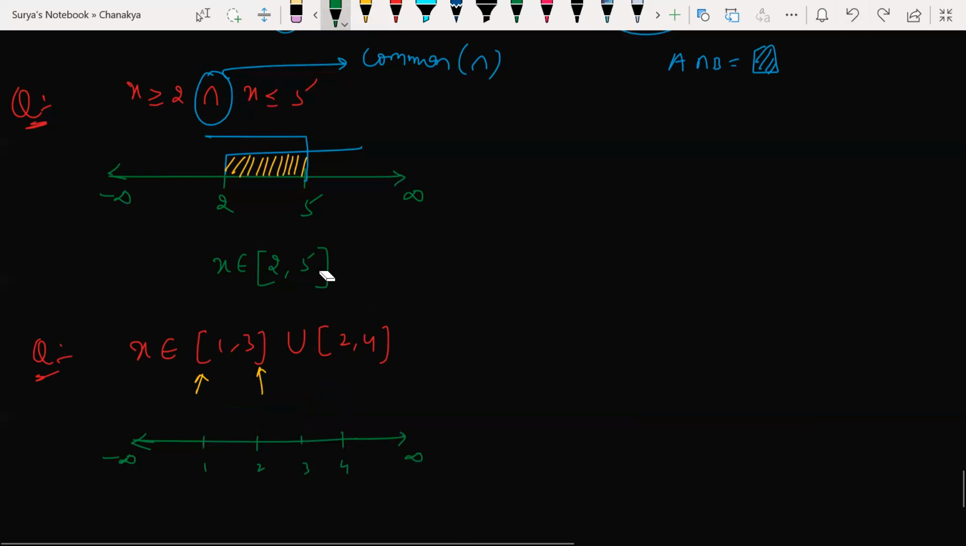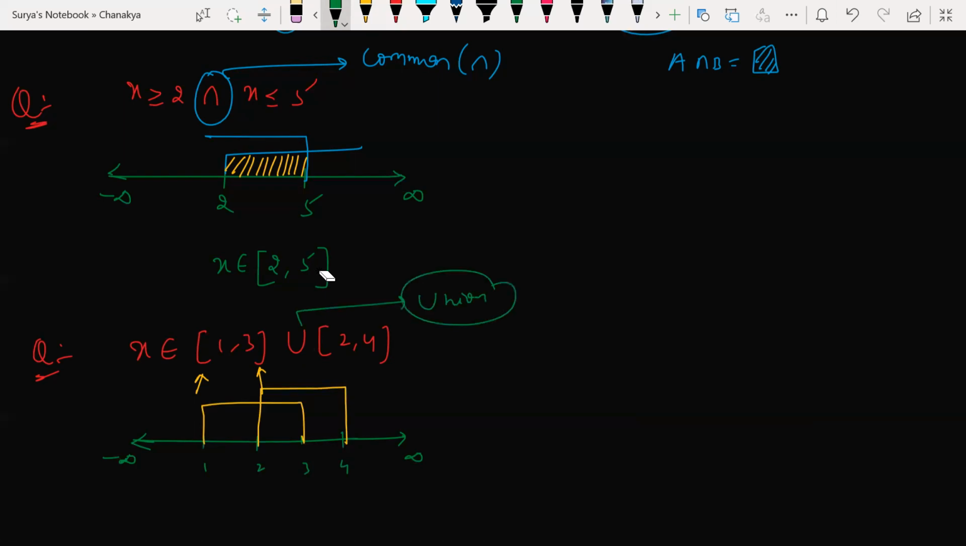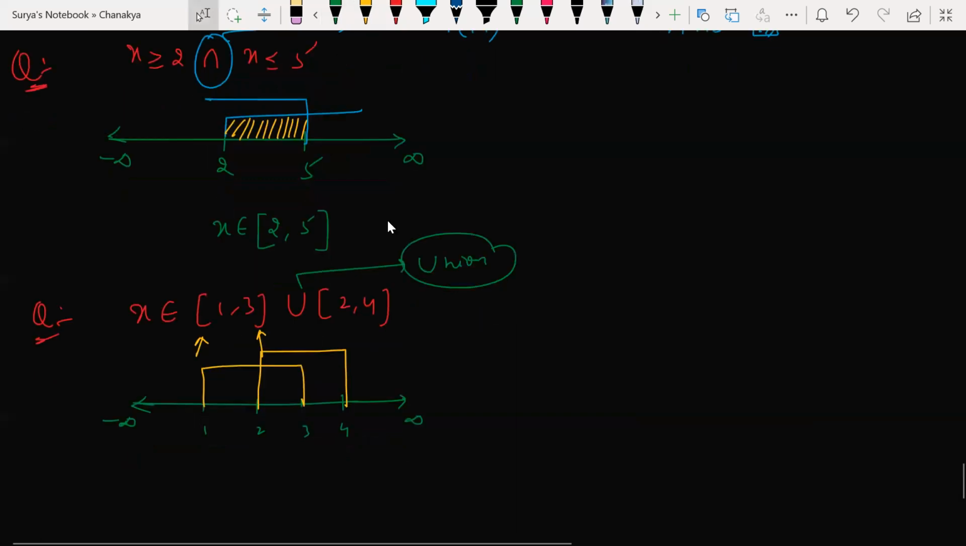Combine. Union is nothing but union, right? So what should I do? I'll be writing from where to where now? 1 to 4 is the answer. 1 to 4 is the answer. Any doubts? Any doubts?